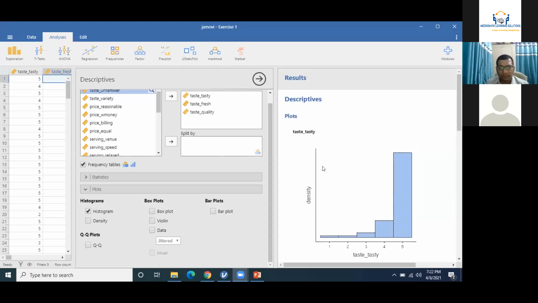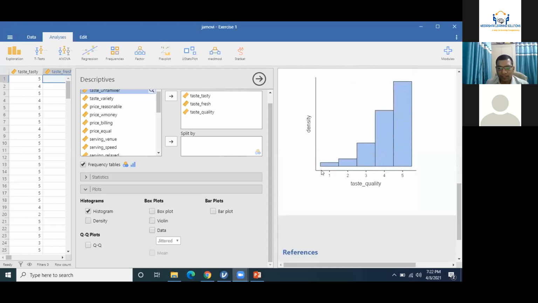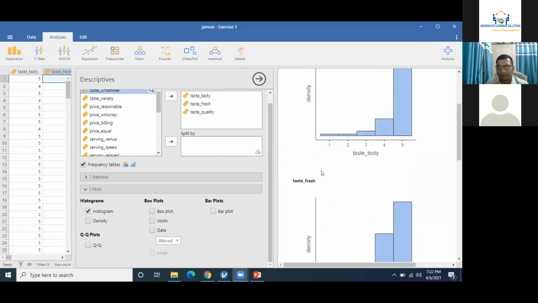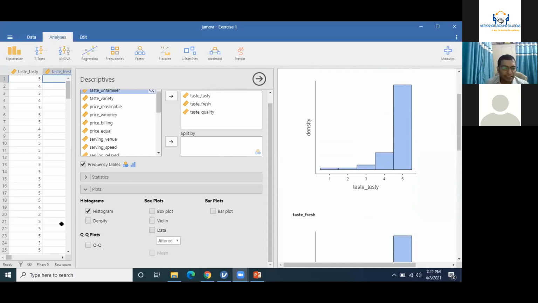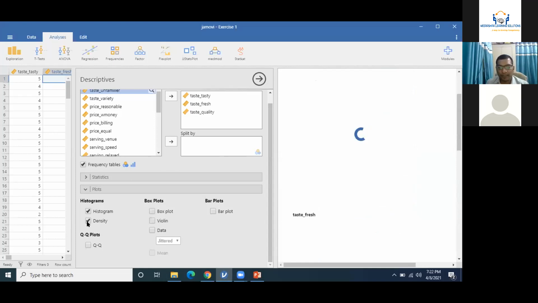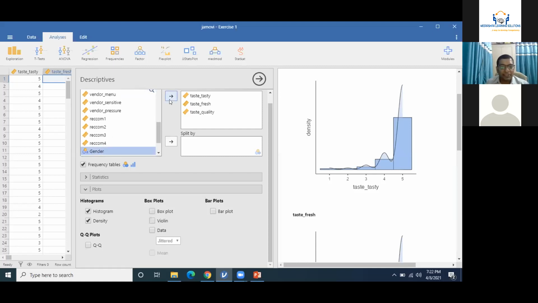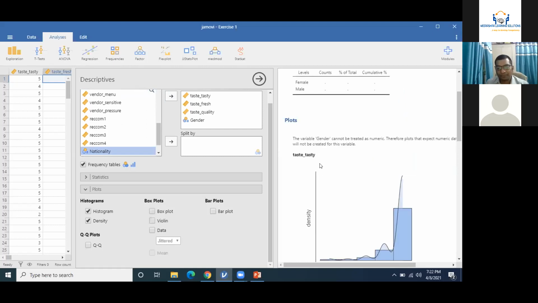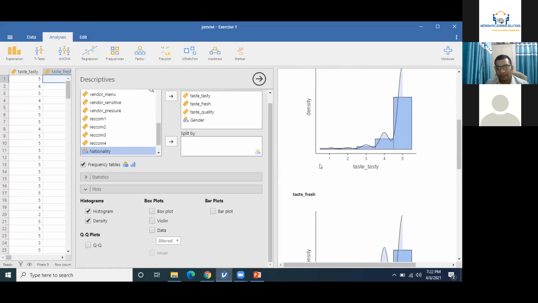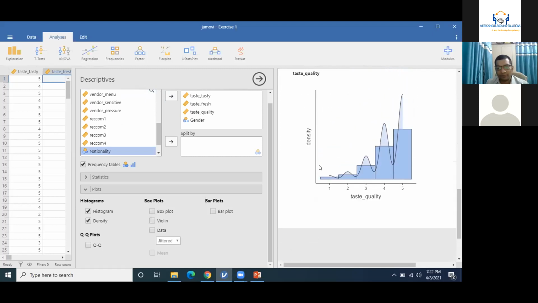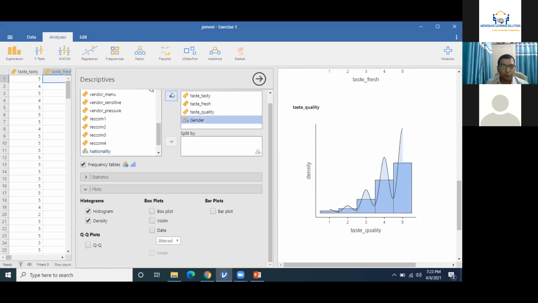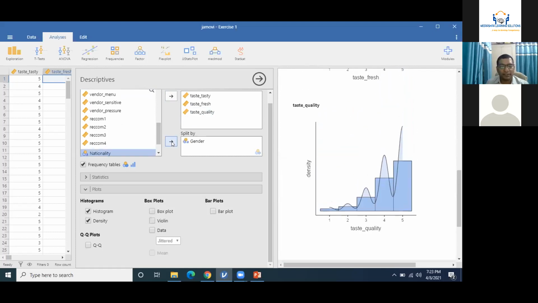So when I click on histogram, you can see these are the three data: taste, quality, fresh. The food is tasty. If I click on density plot, you'll be able to see them together, right? Even if I select gender here, because gender is a nominal variable, right? So gender could be used for classification purpose. So I can shift gender here.